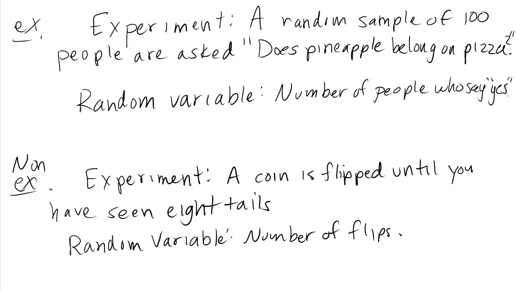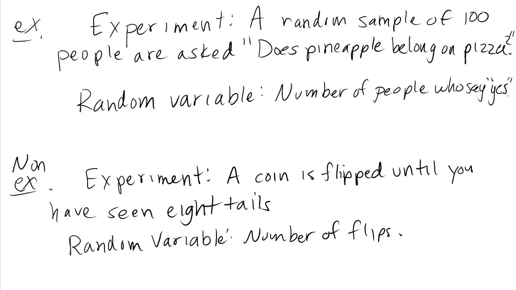But this is a probability experiment as well, and the probability comes in because we grabbed a random sample of people. Depending on which people we select, we're going to get different outcomes of this experiment, and that's where the randomness comes in. That's where probability comes in. I've made the random variable the number of people who say yes. It could just as easily be the number of people who say no. Let's see if this satisfies all of the characteristics of a binomial probability experiment.